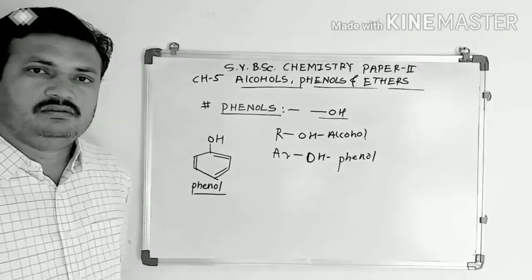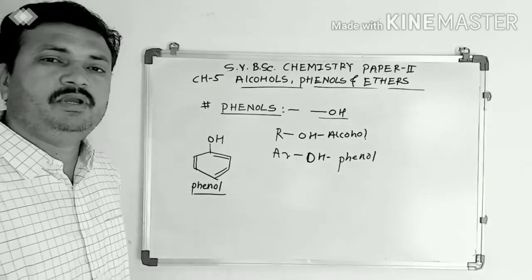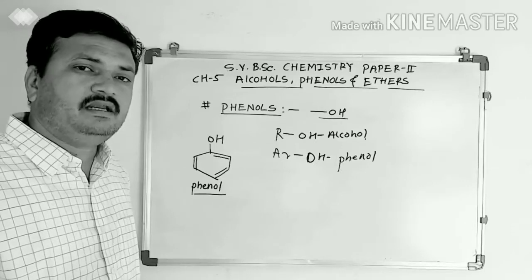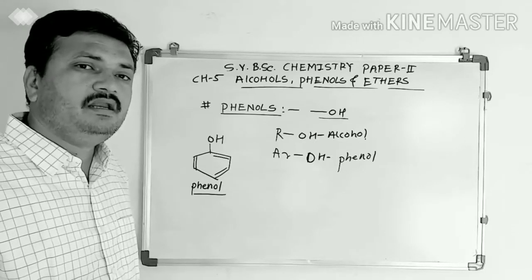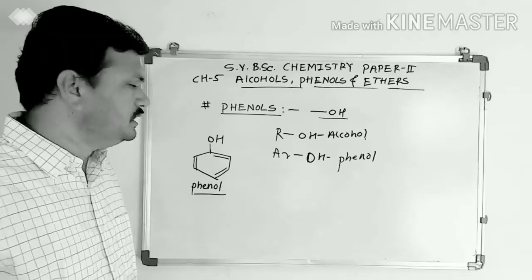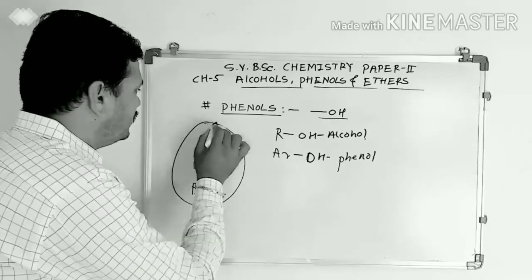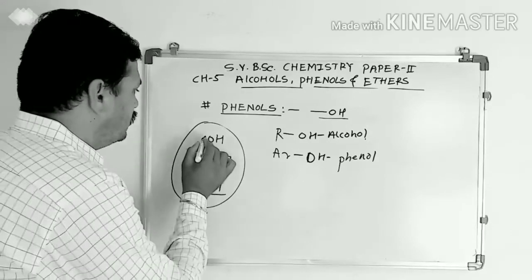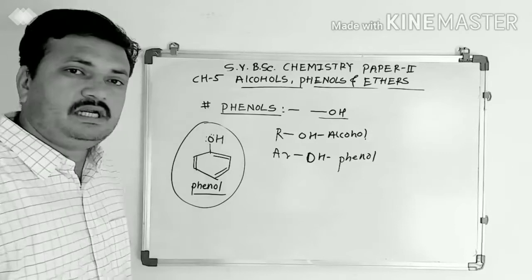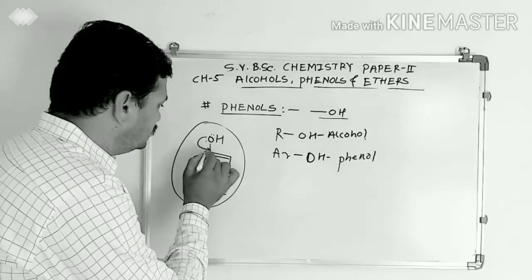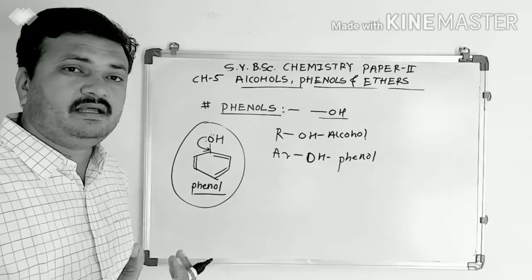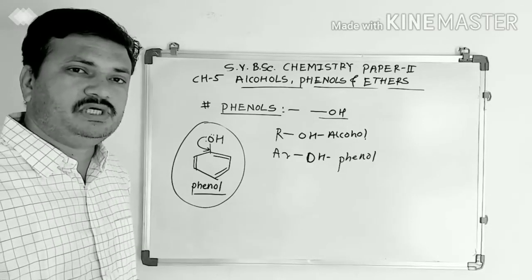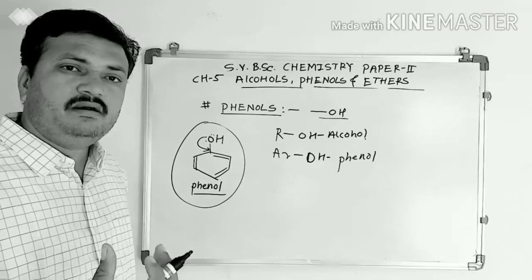This phenol is an aromatic compound because it obeys Huckel rule. According to Huckel rule, it is cyclic, planar, conjugated and containing 4n plus 2 pi electrons. Therefore, phenol is an aromatic compound, and this aromatic compound is electron rich because the lone pair present on this oxygen atom is delocalized into this aromatic ring. Therefore, this aromatic ring is electron rich and mostly undergoes electrophilic substitution reactions at ortho and para positions.